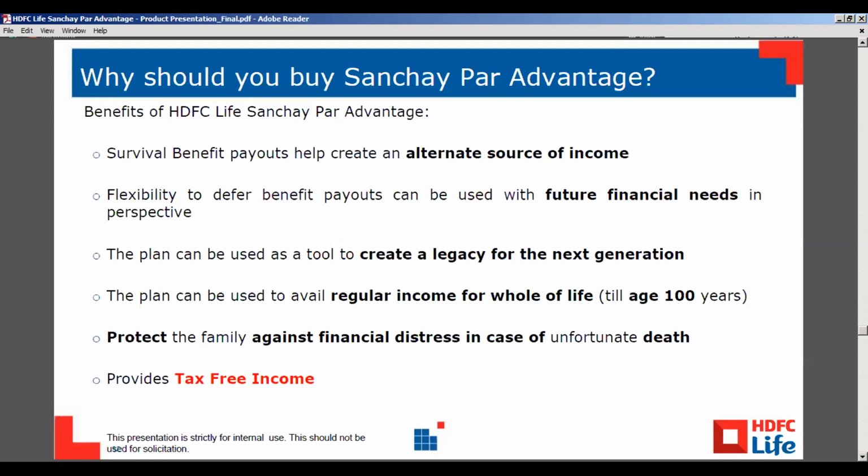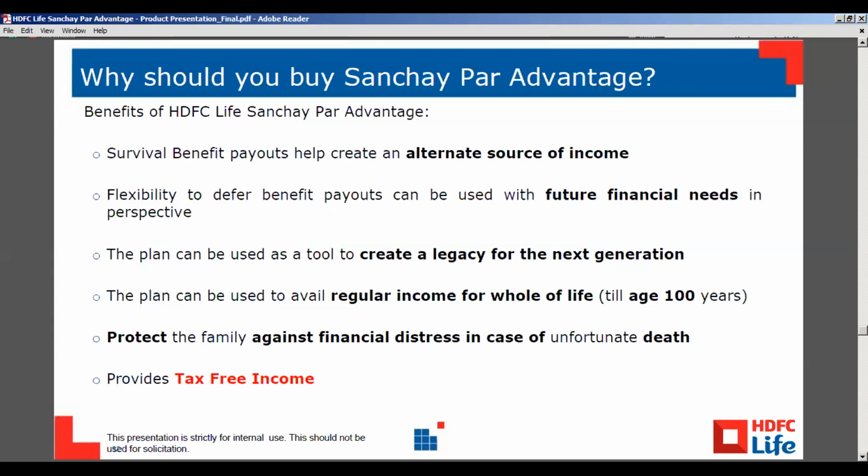Also, if you see, there is a regular cash flow which is paid to the customer here till the age of 100. Many people want this, and this would be an ideal plan for them because pension plans are not exempt from taxation, whereas this is going to give you tax-free regular income for the whole of life.